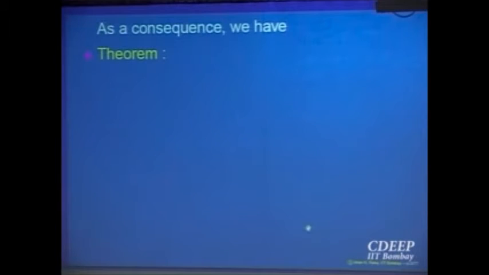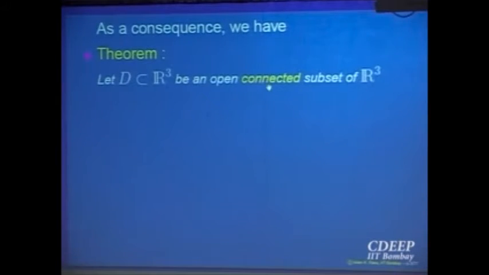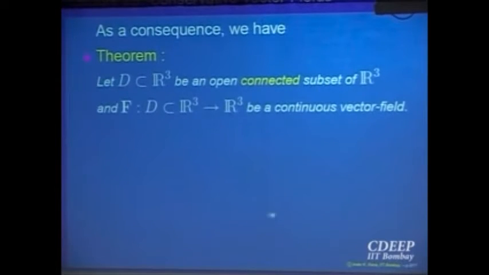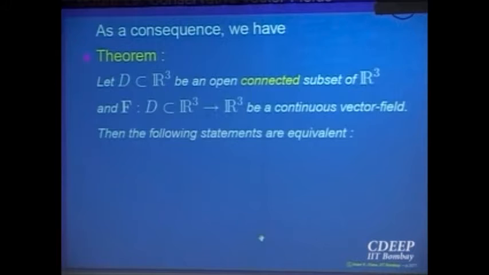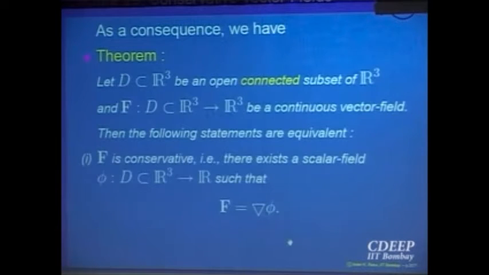So let us just summarize. In the special case when the domain is a connected set, then for a vector field f which is continuous, the following statements are equivalent, namely it is conservative.